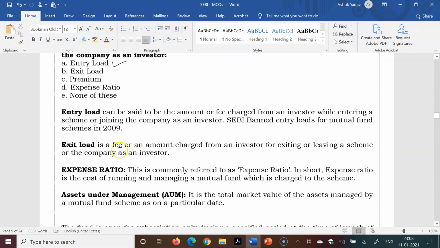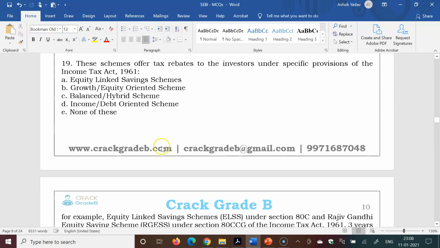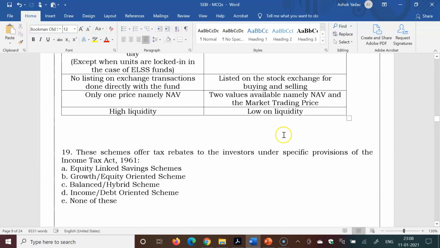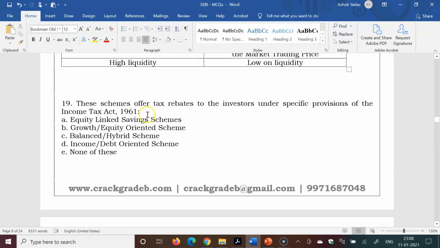Exit load is a fee charged from an investor for exiting or leaving a scheme of the company. So these are the differences, and open-ended and closed-ended schemes are given in the document. You can go through the detailed document for details. Which schemes offer tax rebates to the investor under specific provisions of the Income Tax Act? Equity linked savings scheme, growth equity oriented scheme, balanced or hybrid schemes, income or debt oriented schemes. The right answer is equity linked savings schemes.